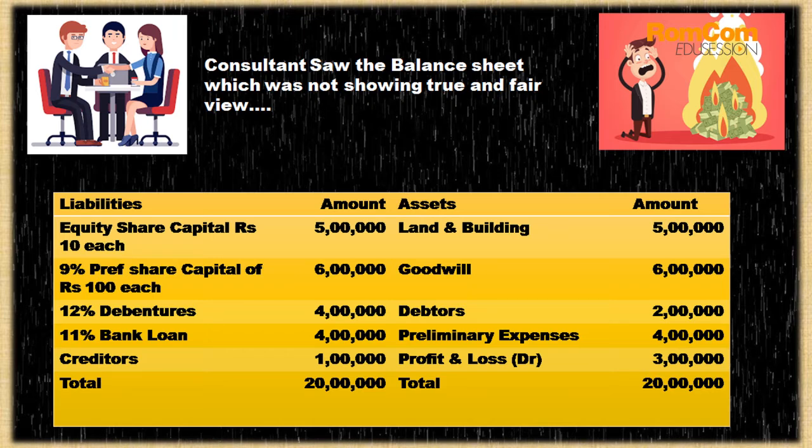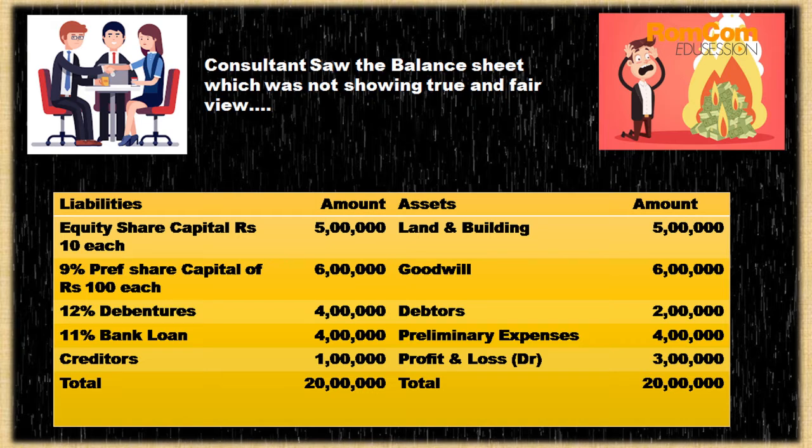The consultant saw the balance sheet, which was not showing a true and fair view. That indicates that the balance sheet which was presented was not showing a true and clear picture of the affairs of the company. If you see the balance sheet of ABC Limited, we have the liability side. On the liability side, we have equity shares, preference shares, 2 secured loans, 12% debentures, 11% bank loan and 1 current liability of creditors.